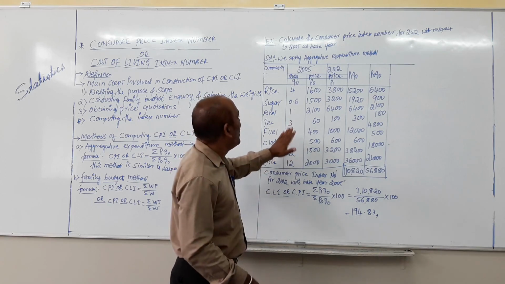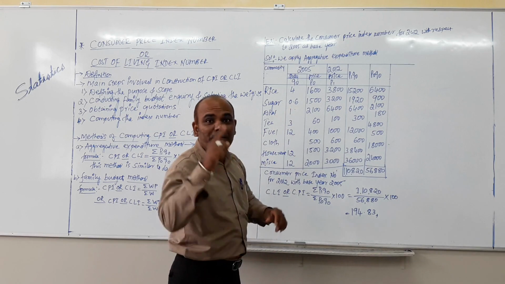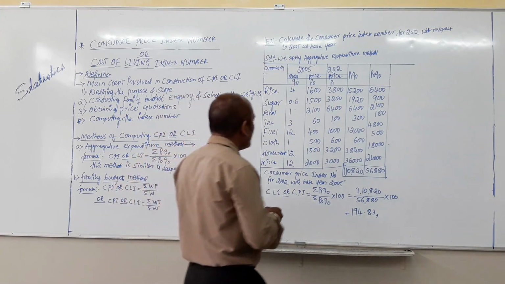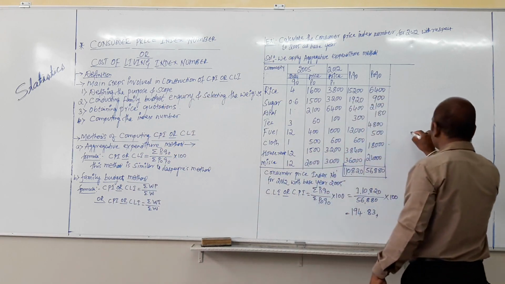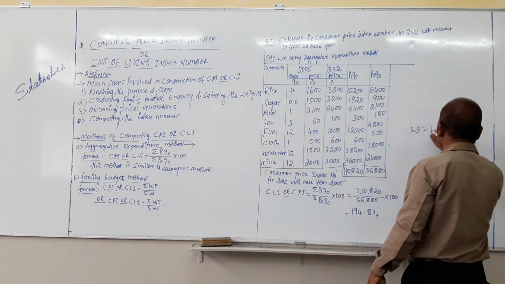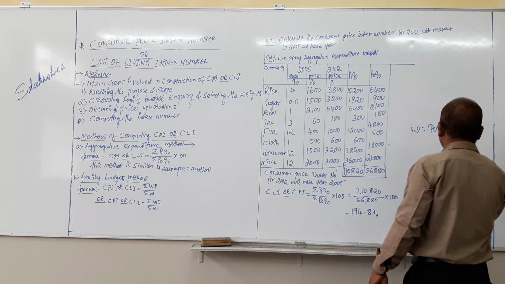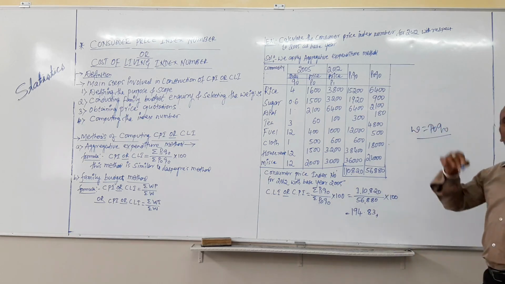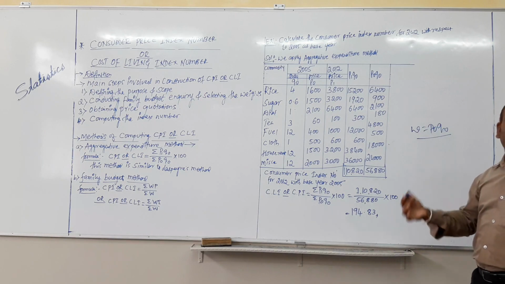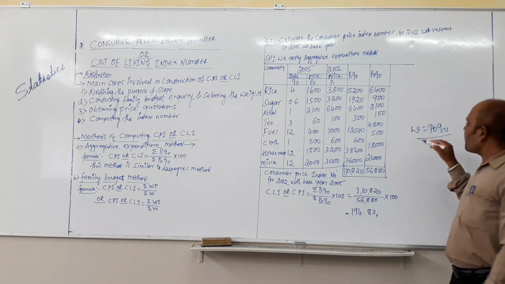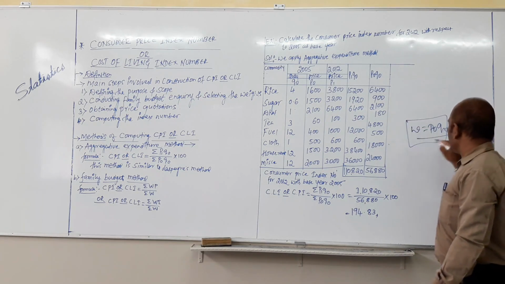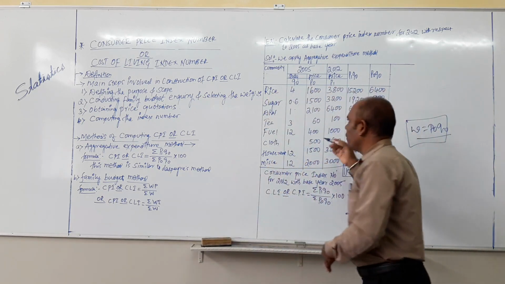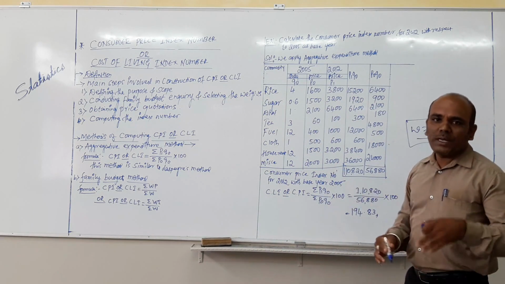At that moment, how are we going to calculate the weightages for the commodities? Then W is treated as P naught Q naught. This will be clear when we take another example. First we will solve this problem, and later on we will move on to the next problem.